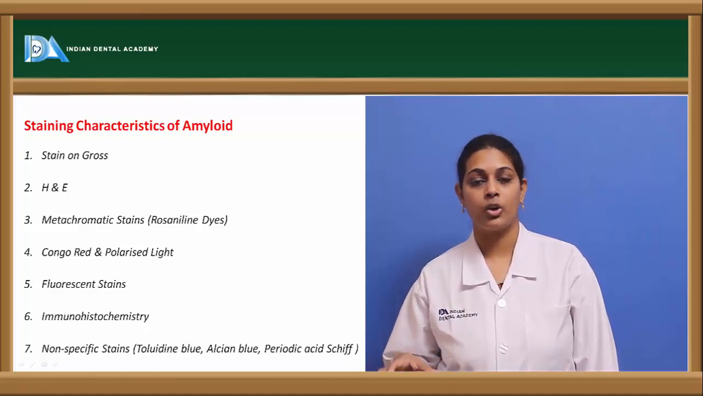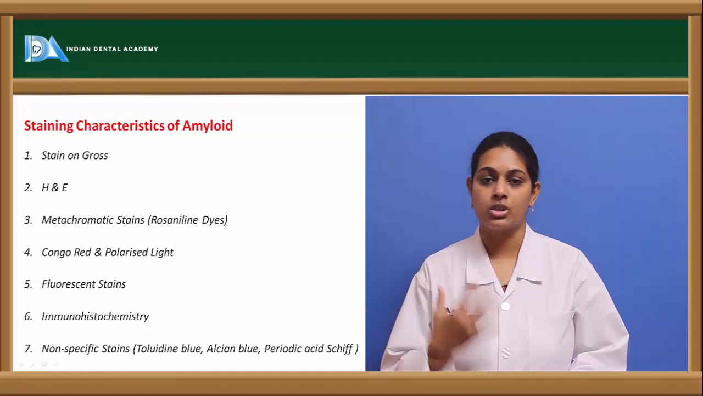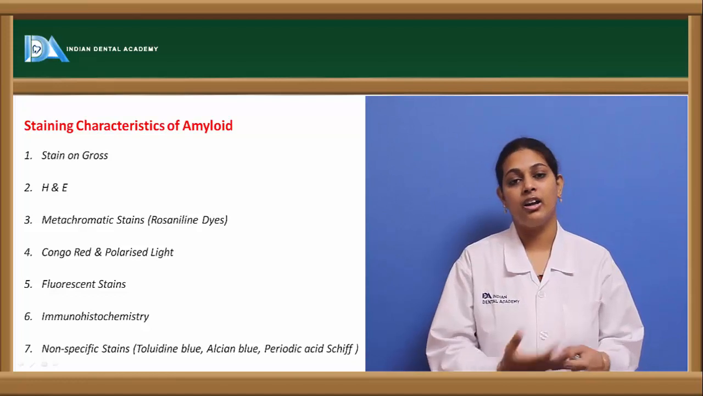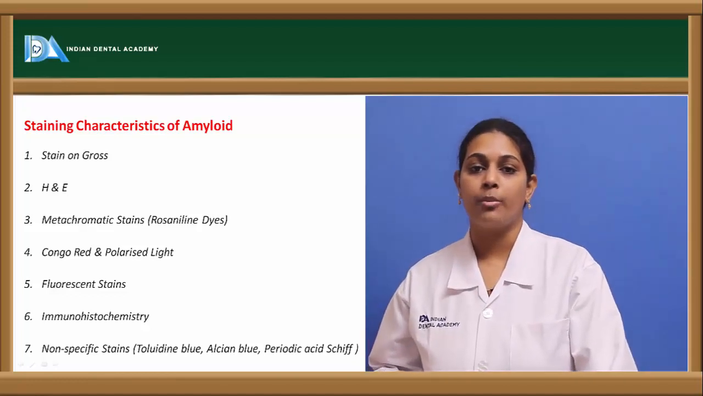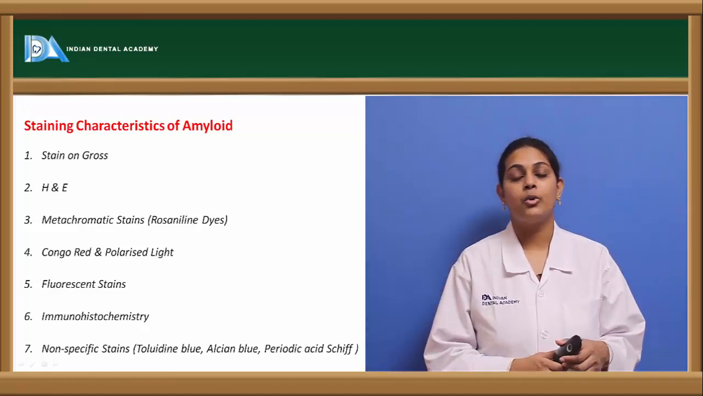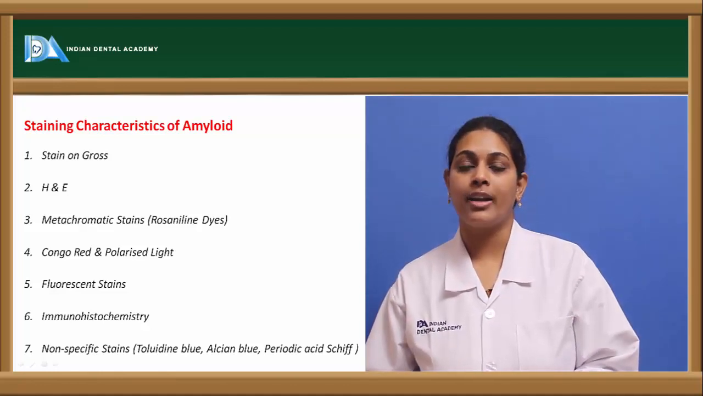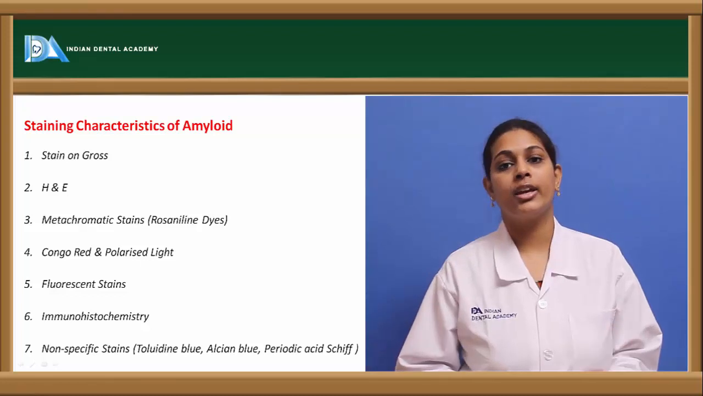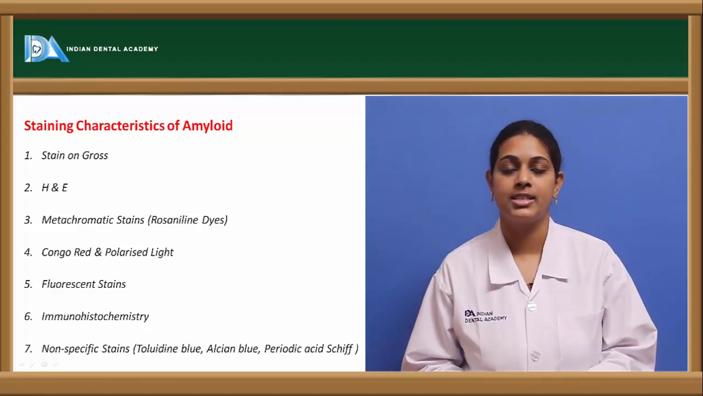They are called metachromatic because they do not usually impart the color which has been used to stain. Because of this, the stain gives another color, so it is termed metachromatic, that is, a different stain. Among the metachromatic stains, the most commonly used are the rosaniline dyes, such as crystal violet or methyl violet, and they usually give a pink, reddish-pink appearance when stained.